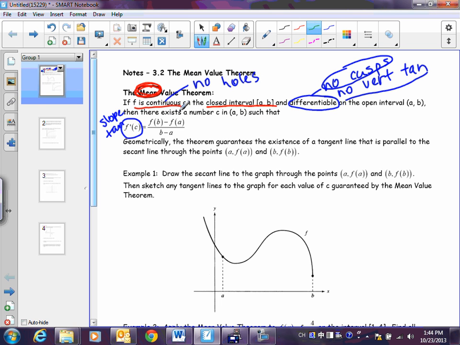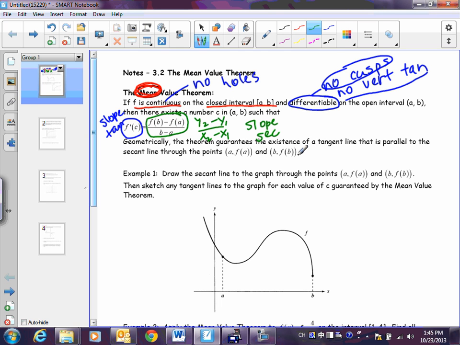As opposed to this, f of b minus f of a, all over b minus a. That's pretty wordy, but when else have we seen something minus something over something minus something? Just regular old slope. How about y2 minus y1 over x2 minus x1? How many points are we talking about here? Two, right? And there's four values because there's an x and a y value for each point. This is the slope of the secant line, and it requires two points.